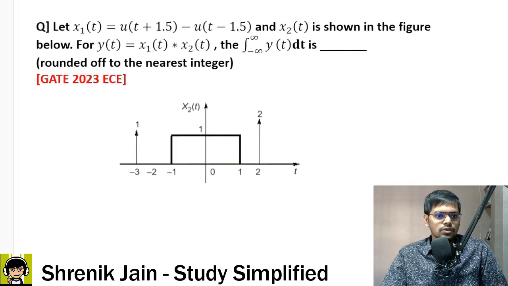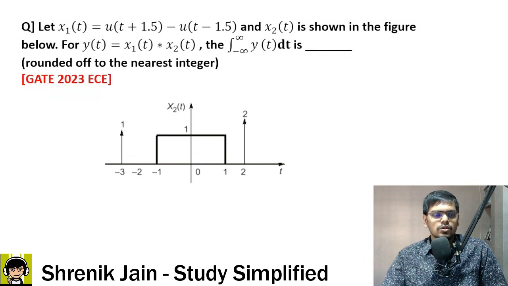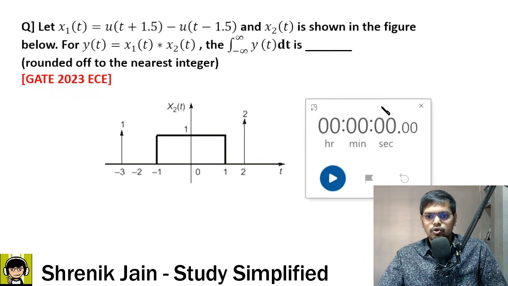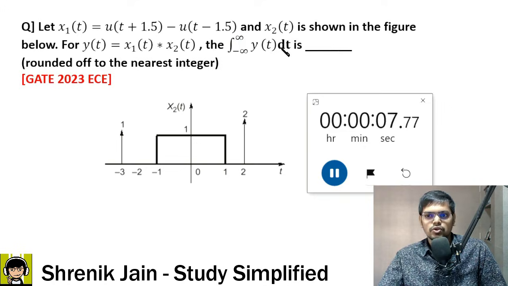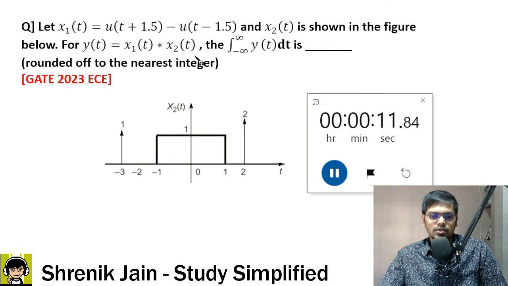Now to the next question, check it out. NAT question, 2 marker, no negative marking. Let x1 of t be equal to u of t plus 1.5 minus u of t minus 1.5, and x2 of t is shown in the figure below. For y of t that is equal to x1 of t convolved with x2 of t, the integral from minus infinity to infinity of y of t dt is dash, rounded off to the nearest integer. So this is the x2 of t graph and x1 of t is written in the form of an equation.